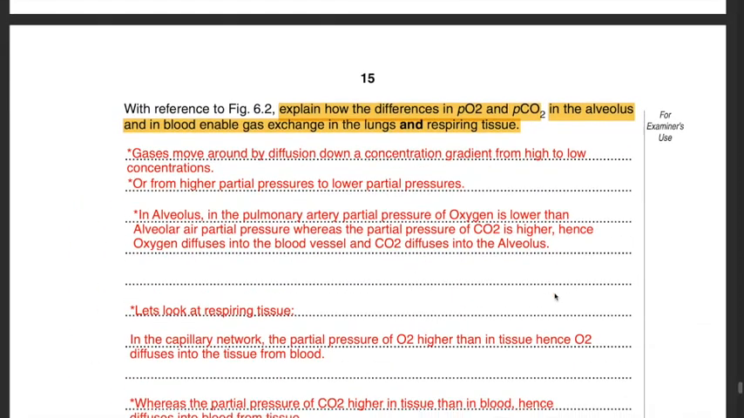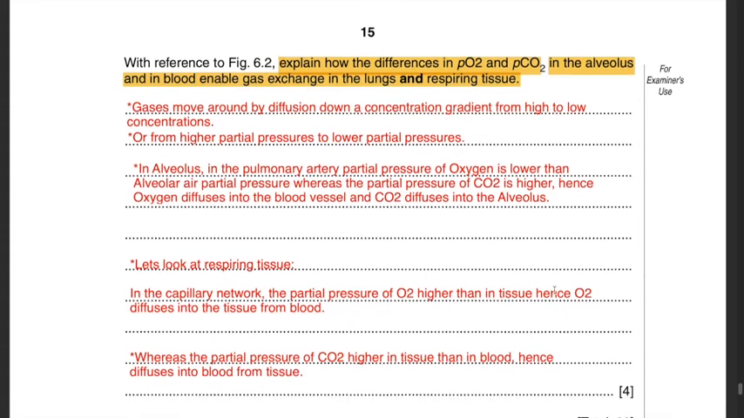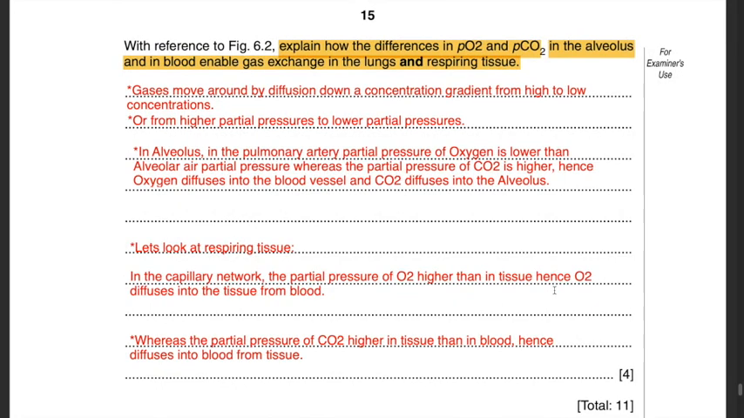With reference to figure 6.2, explain how the differences in partial pressures of oxygen and partial pressures of carbon dioxide in the alveolus and in blood enable gas exchange in the lungs and respiring tissue. Well, obviously the gases move around by diffusion. And how does diffusion take place? Diffusion takes place down a concentration gradient from high concentrations to low concentrations, or in this case from higher partial pressures to lower partial pressures.